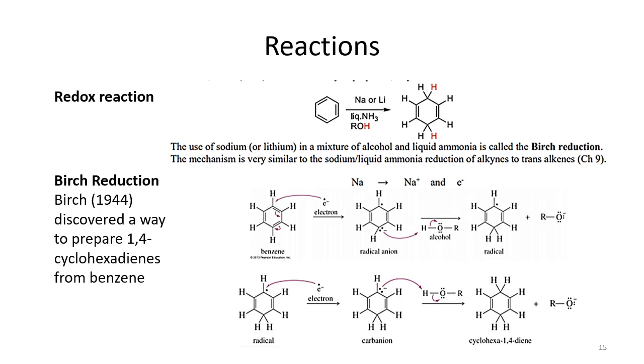you have a benzene ring and you have a metallic sodium, you can also use lithium but sodium is more common. So in case of sodium you have liquid ammonia, और इस केस में अमोनिया जो है वो बेसिकली यहाँ पे बेस है। ROH जो है वो मीडियम के तौर पे यूज़ होता है। It also participates in the reaction. ROH हम अल्कोहल की बात कर रहे हैं, ठीक है। तो R could be any alkyl group. इस केस में आपके पास जो है वो 1 और 4 पोजीशन पे 2 sp3 जो है वो सेंटर बनते हैं। They have 2 hydrogens attached to them. Basically this mechanism is very similar to sodium or liquid ammonia reduction of alkynes to trans-alkenes.